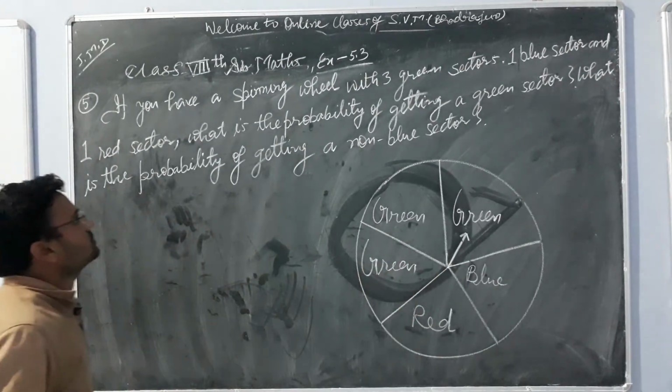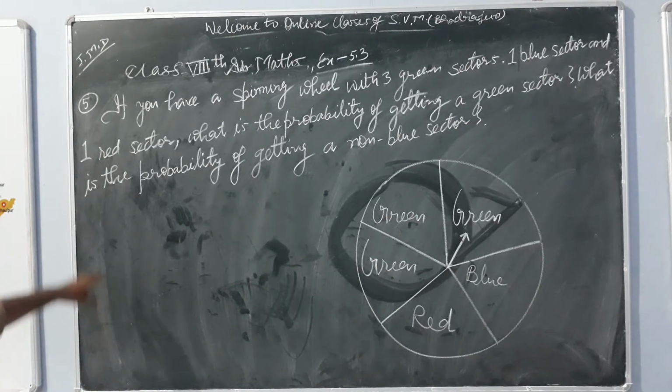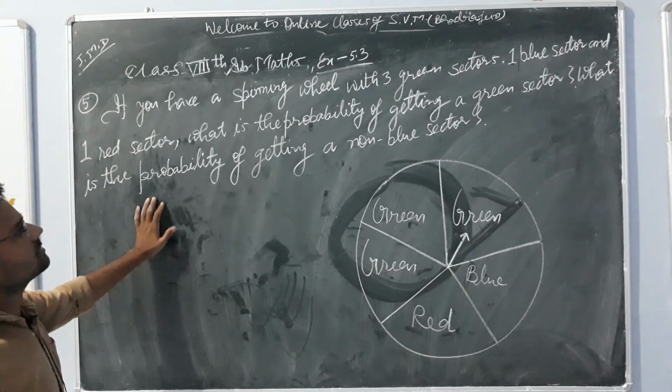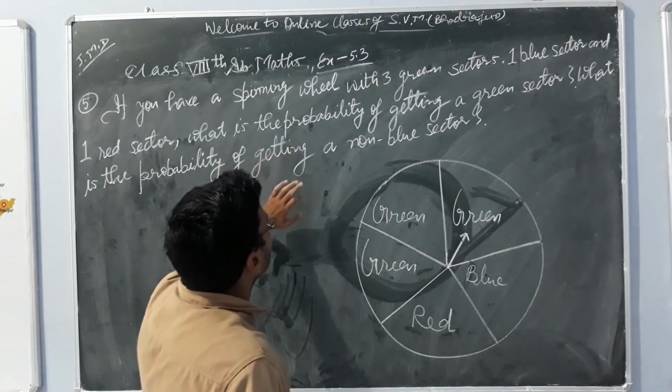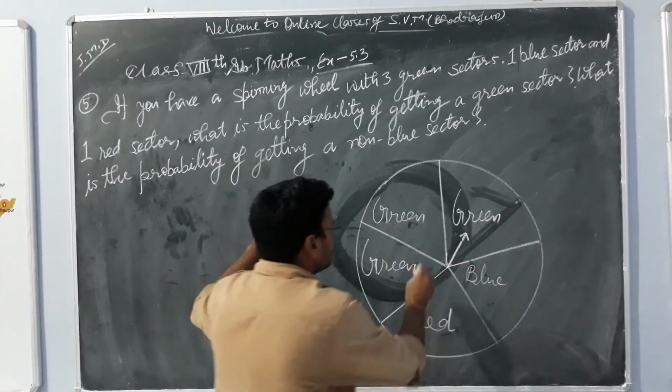What is the probability of getting a non-blue? First, what is the probability of getting a green sector? Three sectors are green, 1 2 3.